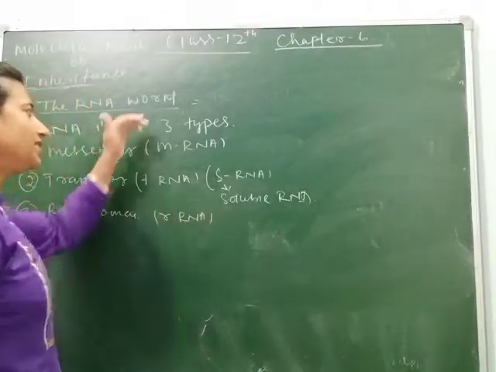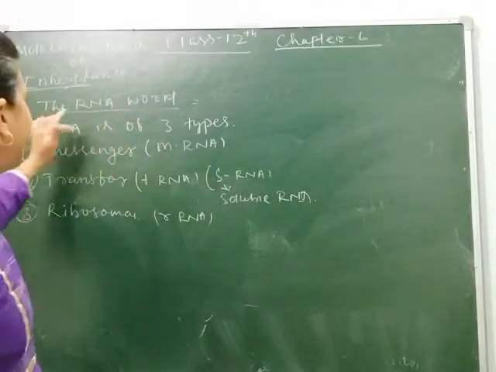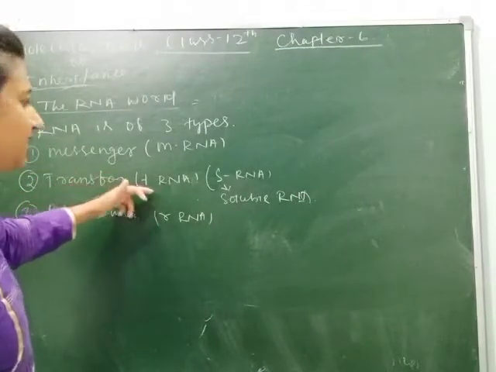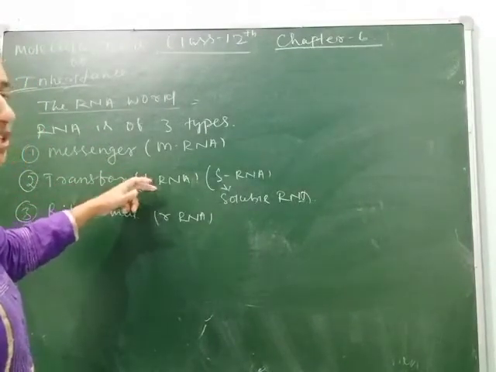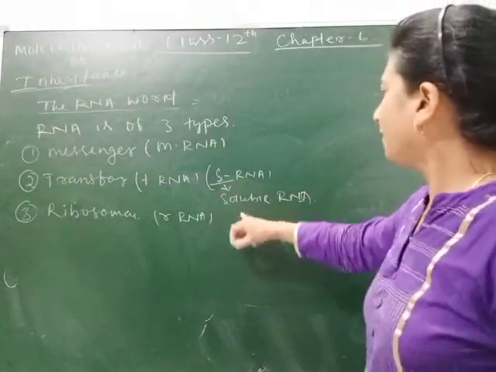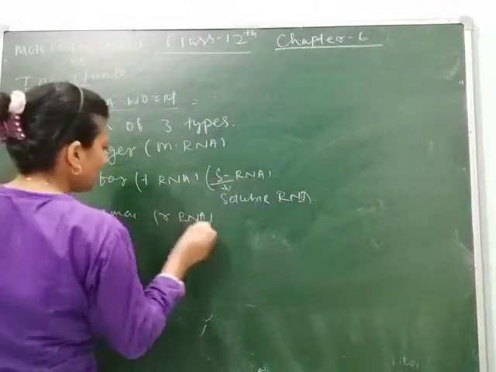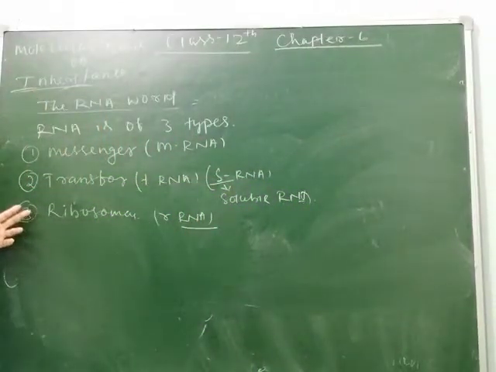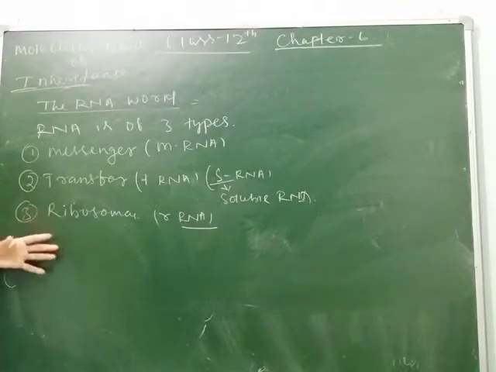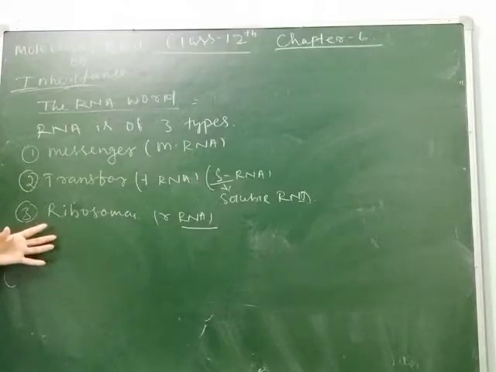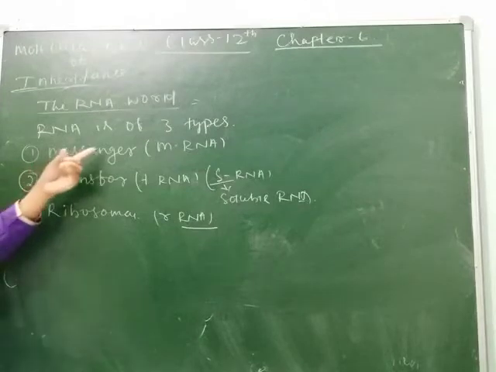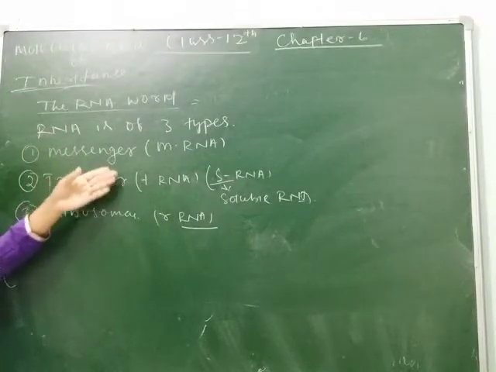You have to remember the name of three types of RNA. mRNA acts as messenger, helps in the transformation. tRNA has a great role in the translation, means during formation of protein. This again can be called as sRNA, means soluble RNA. And third one is ribosomal RNA or rRNA, which has an important role in the protein synthesis mechanism during translation, means when the amino acids are combined to form a protein chain. Clear? So these three types of RNA play different functions during the process of translation and transcription.